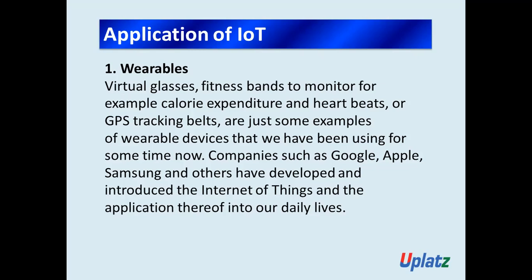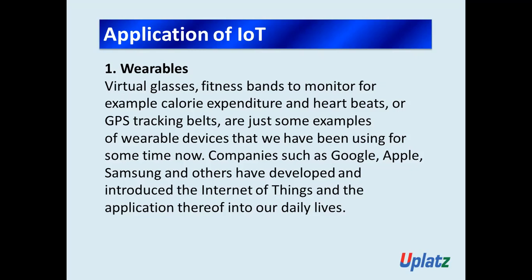So, what are the devices that we are using nowadays? Virtual glasses, fitness bands, or GPS tracking belts are just some examples of wearable devices that we have been using for some time now. The fitness band monitors calorie expenditure and heartbeats.